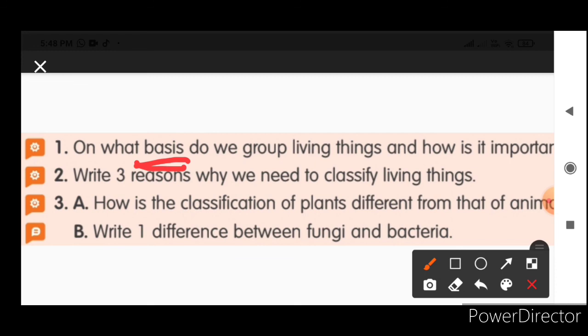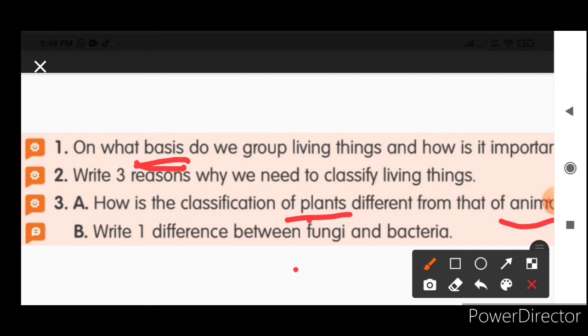Write this answer in your notebook. And write three reasons why we need to classify living things. Even this, I just now told you, write this answer also after reading the content book. And third one, how is the classification of plants different from that of animals? Classification of plants depends on flowering and non-flowering. Classification of animals is based on the backbone, which have a backbone and which do not have a backbone.